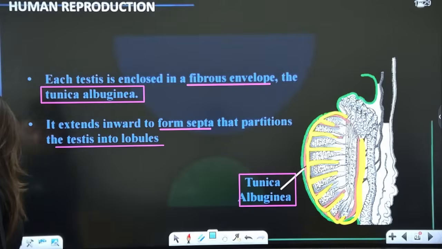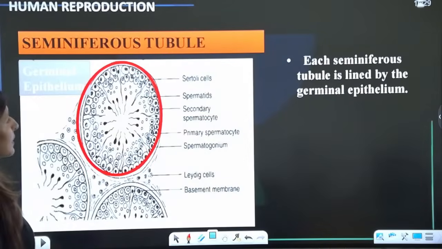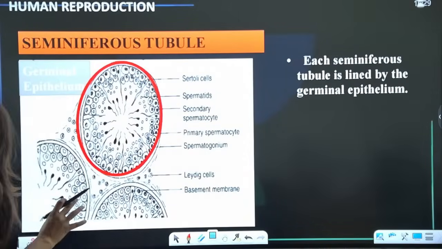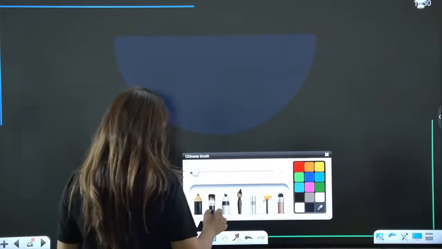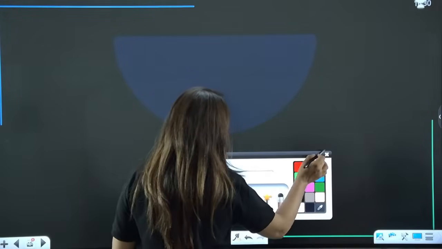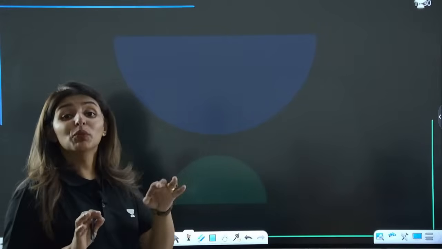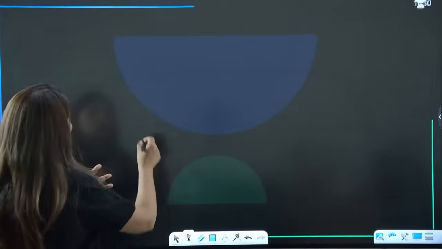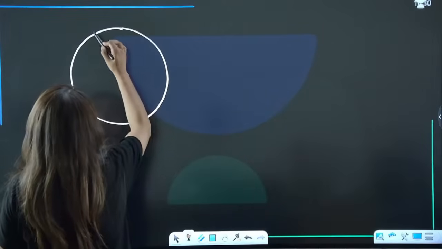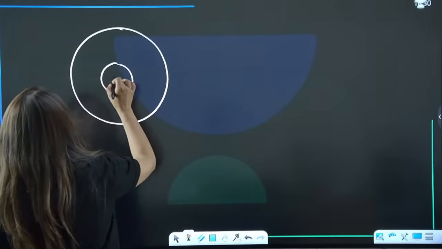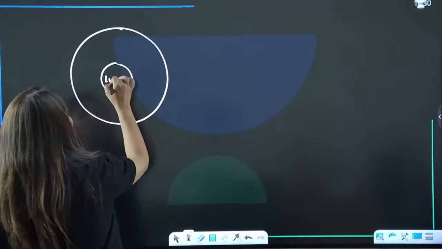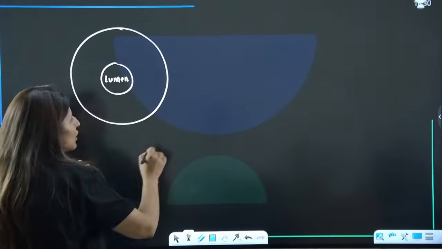Yes or no? Yes? Now guys, within these seminiferous tubules, every lobule has 1, 2, 3 seminiferous tubules. When we say it is a tubule, it means it is going to be hollow from inside. The whole hollow portion is known as lumen.